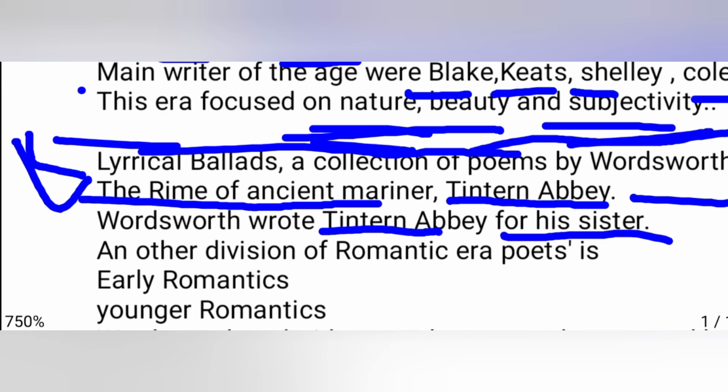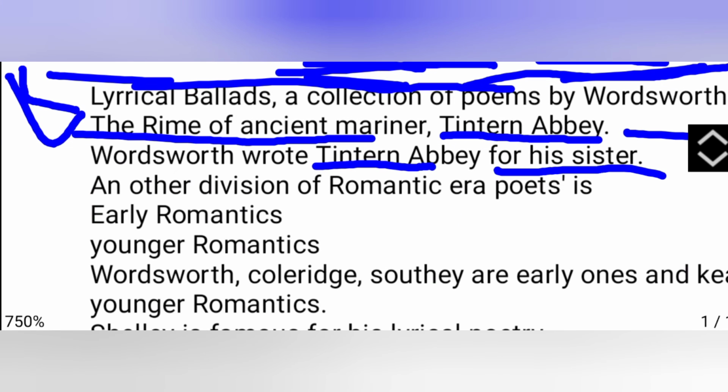Another division of the romantic era poets: the age has a second division. First, I have told you that the age is divided into three groups: Lake group, Younger group, Scottish group. And there is another division of the writers: early romantics and younger romantics.